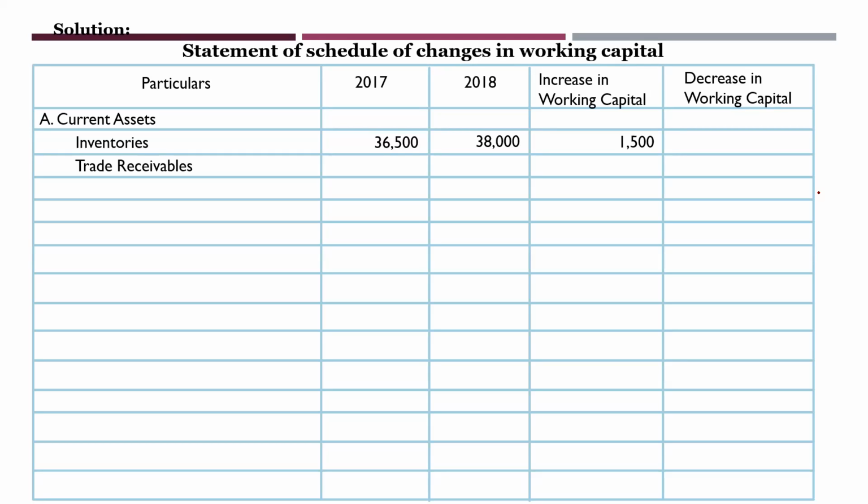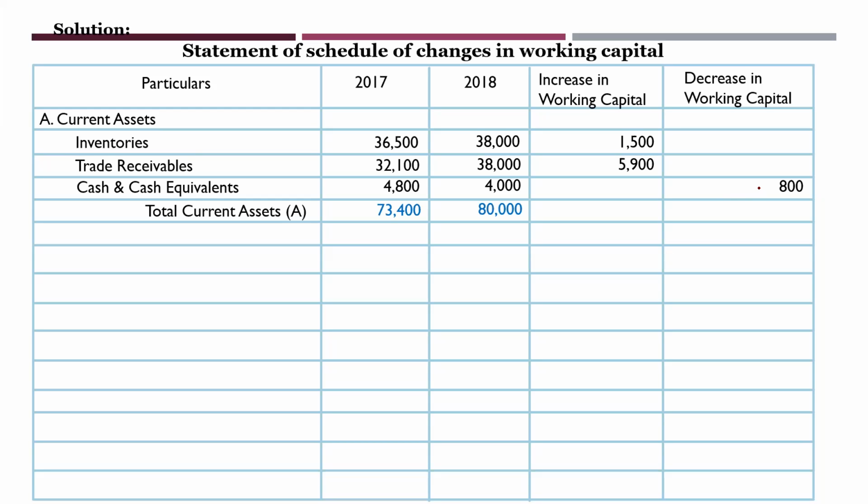Then trade receivables, what has happened, 32,100, 38,000. You see again, increase in current asset is equal to increase in working capital. Next, cash and cash equivalents. What has happened here, it has reduced, that is decreased. So I am taking it in decrease in working capital. Okay, next, total current assets, that is A part. We are saying this is the total of current assets for both the years.